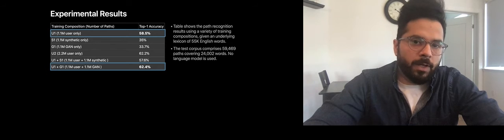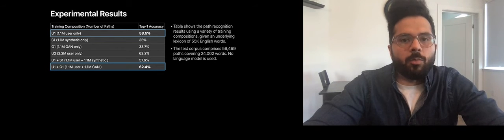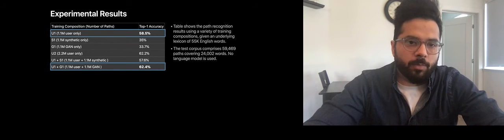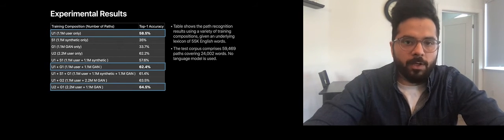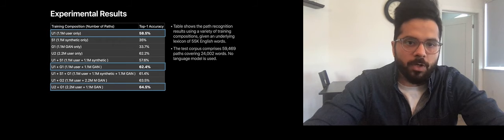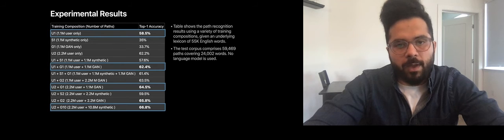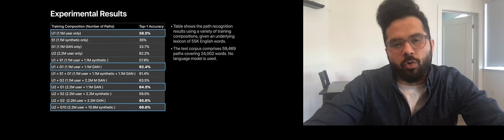When we train the 2 million variants, then we observe that the combination of U1 and G1 is able to attain maximum accuracy. We then move to a 3 million variant and observe that the U2 and G1 combination is the best among the group. We then keep adding more and more GAN data. And as seen from the last row, adding 5x GAN data still keeps improving accuracy.